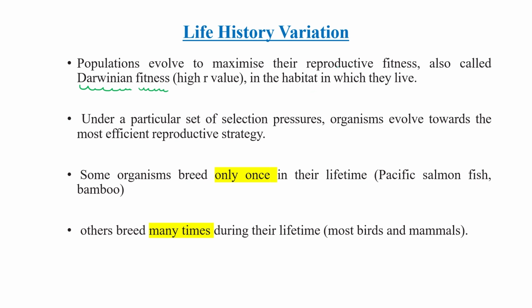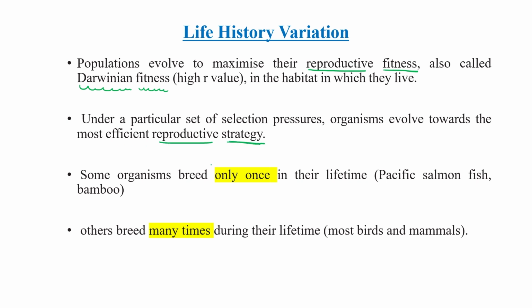So, as Darwin suggests, only those individuals are able to survive which are reproductively fit with the changed environment. Others become extinct. Nature removes them just like that. Clear? So, under a particular set of selection pressures, organisms evolved towards a more efficient reproductive strategy.